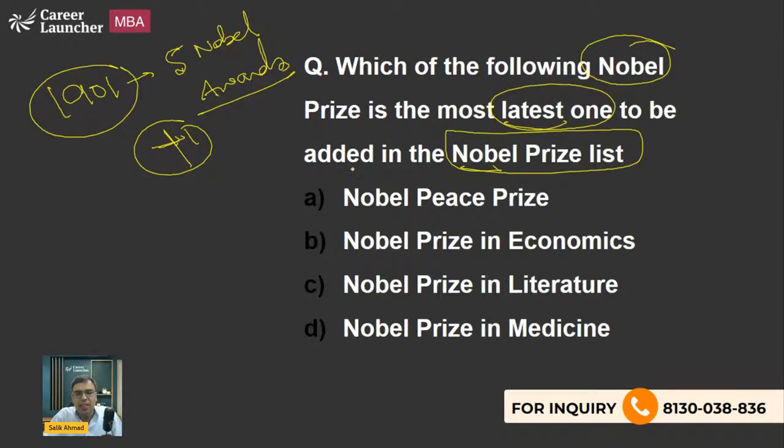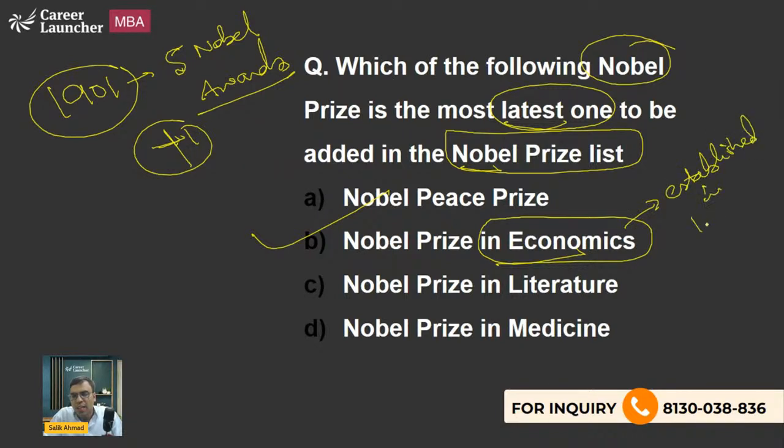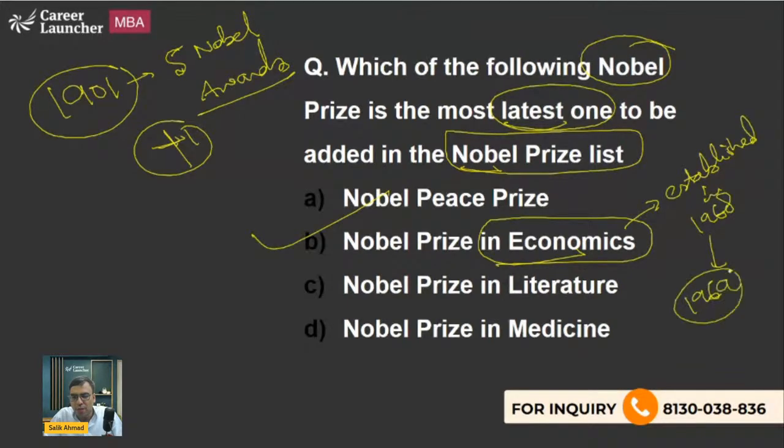So the right answer is option B, Nobel Prize in Economics. Basically, this prize was established in 1968, and the first award was given in 1969. So the first Nobel Prize in Economics was given in 1969. So it was added later on. So B is the right answer to this question.